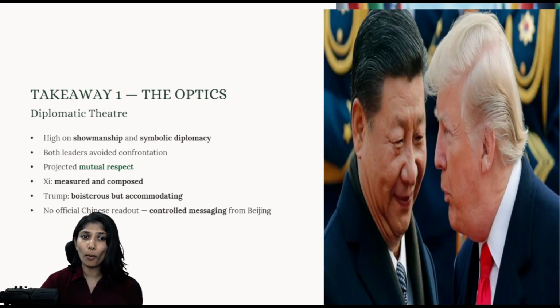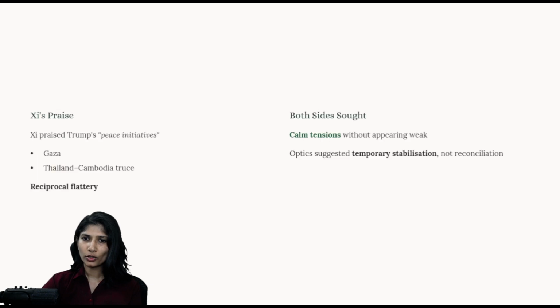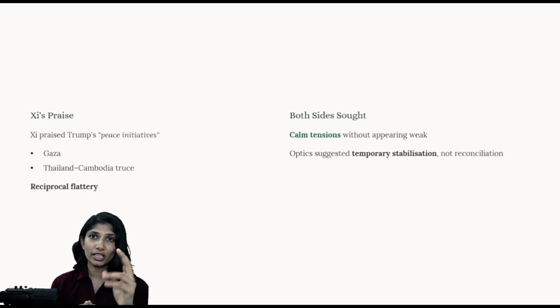Next, with respect to the optics, yes, it was high on showmanship and symbolic diplomacy, everything was there. At the same time, in this optics space, there was also the praise portion that we have to see. Xi Jinping was praising Donald Trump for his peace initiatives, especially two that he brought out.